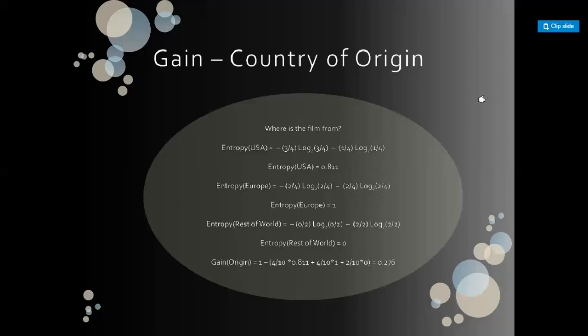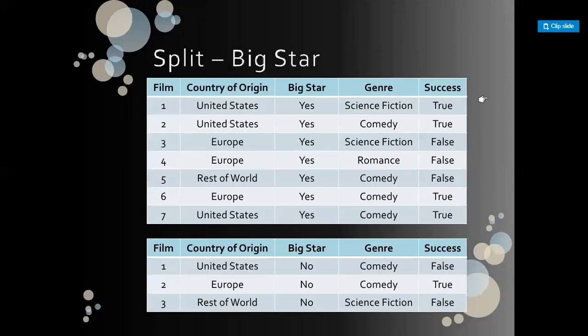This is the gain when we divide the initial training data set of 10 elements, which have 5 true and 5 false, on the basis of country of origin. The gain equals 0.276. Similarly, taking the big star presence as the initial attribute for classification, we get two classes, one with a big star and one without a big star. With a big star, there are seven items, and without a big star, there are three items.